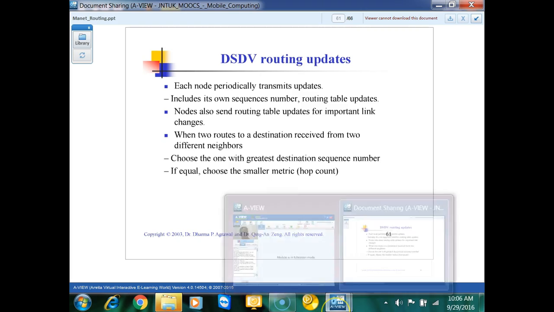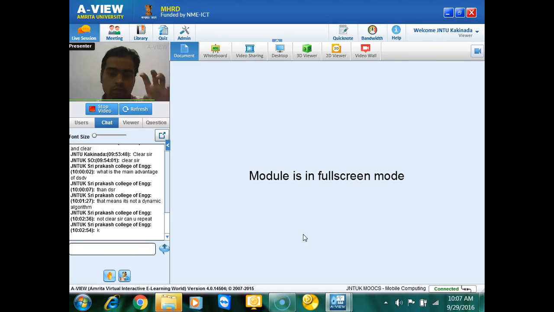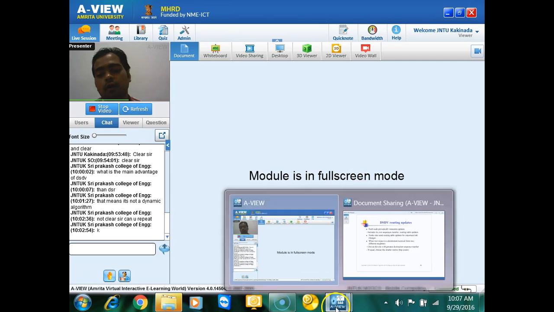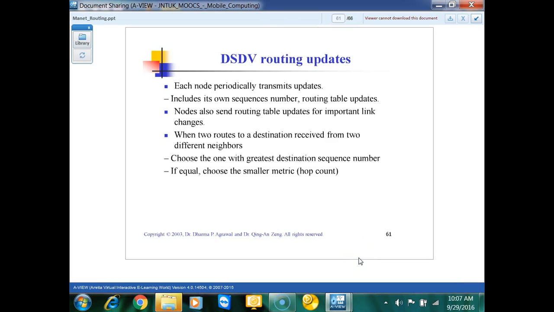See how we are doing the routing updates, because this is also dynamic work. Each node periodically transmits updates about its routing table.